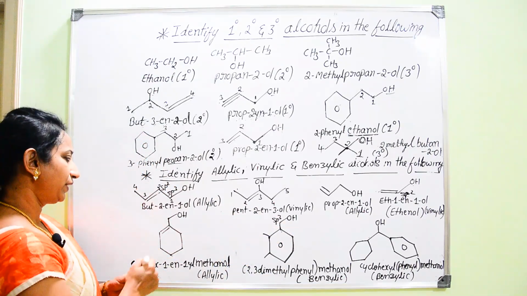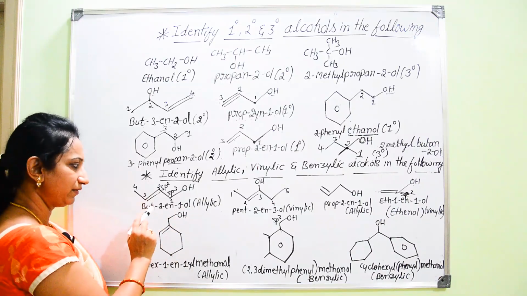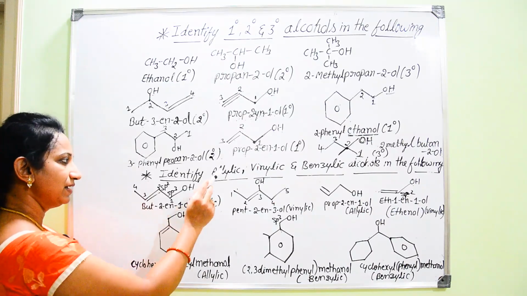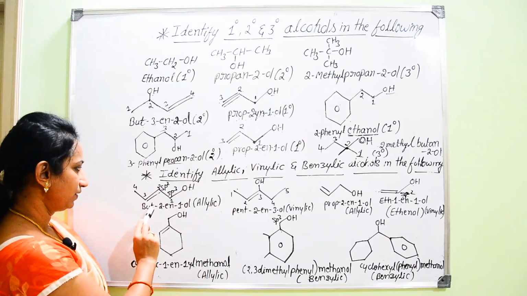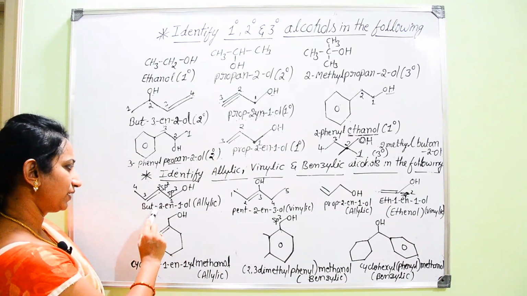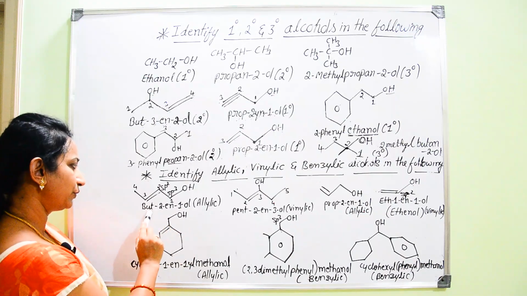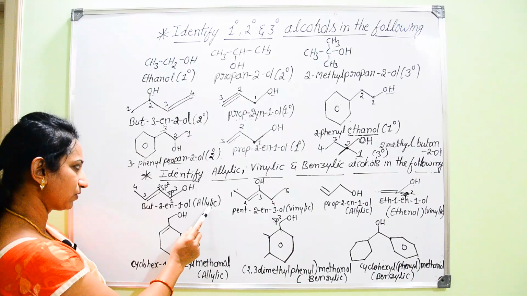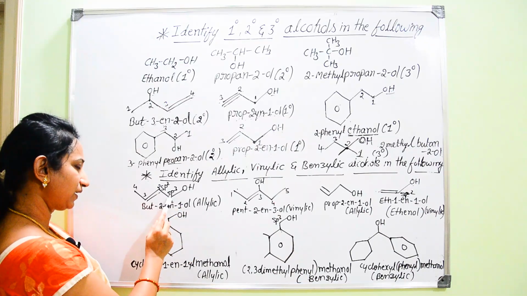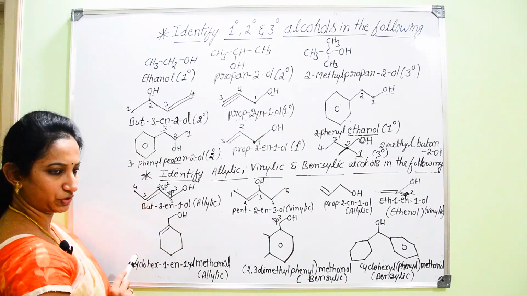Now we are going to give IUPAC naming first, then we can distinguish them as allylic, vinylic or benzylic alcohols one by one. In this case, you know the IUPAC naming, but-2-en-1-ol. Now you got the reason why it is called allylic alcohol. It is attached to sp3 carbon, which in turn is attached to sp2.